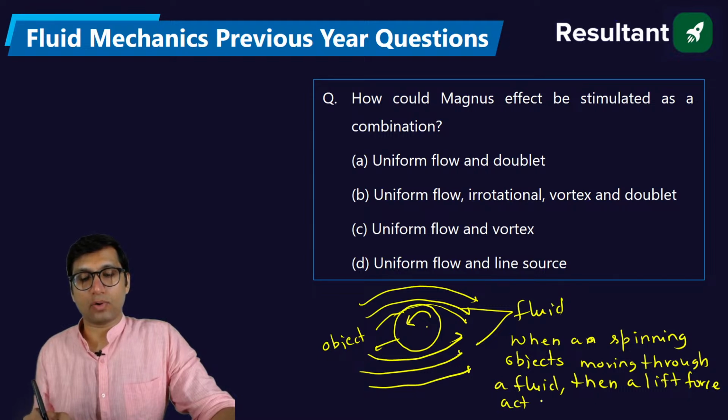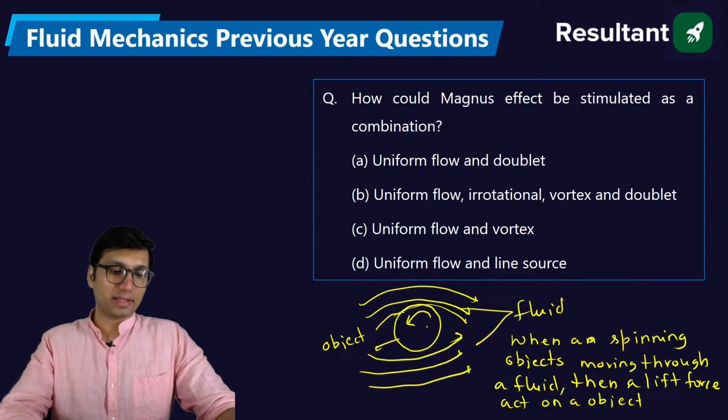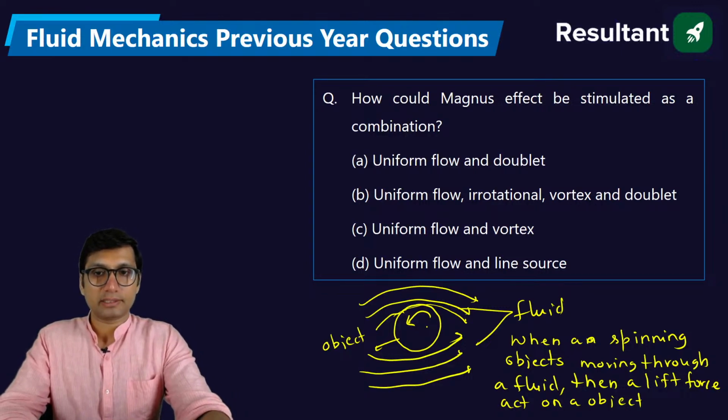A lift force moves it upward, it imparts a force in the vertical direction. That is called the Magnus effect.